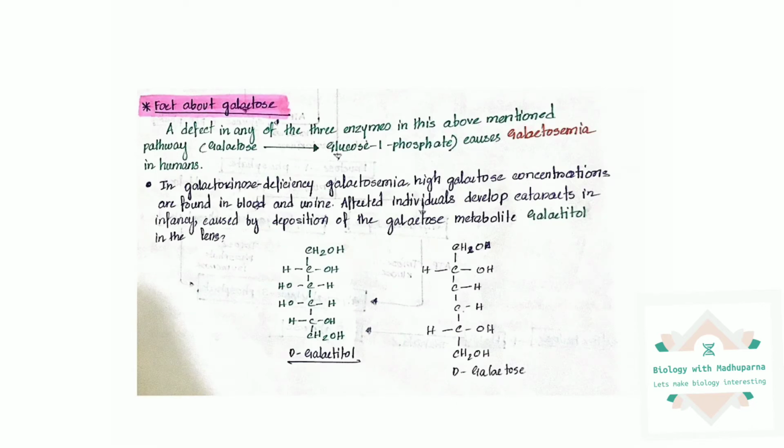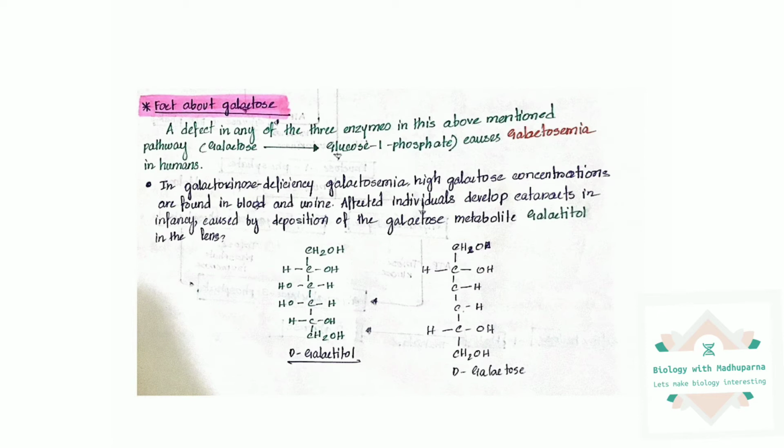So let's start with galactokinase, and what kind of galactosemia it will produce in humans. In galactokinase deficiency galactosemia, high galactose concentrations are found in the blood and urine. Affected individuals develop cataracts in infancy caused by deposition of the galactose metabolite galactitol in the lenses.